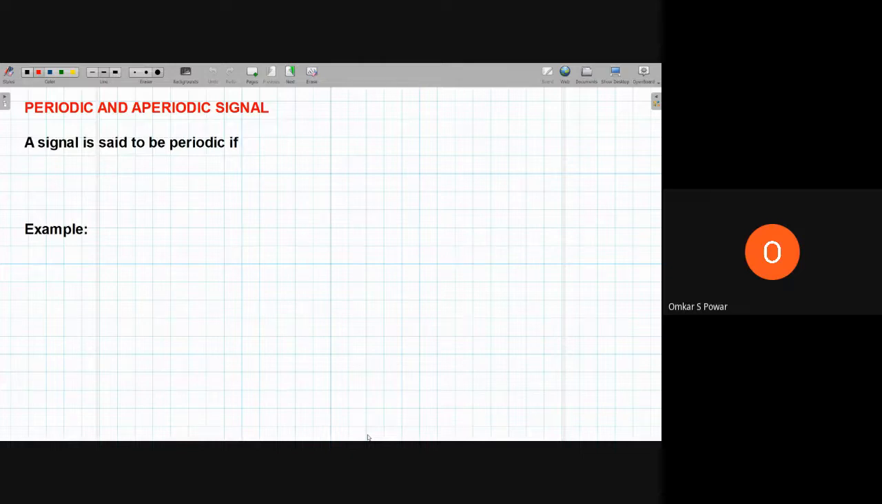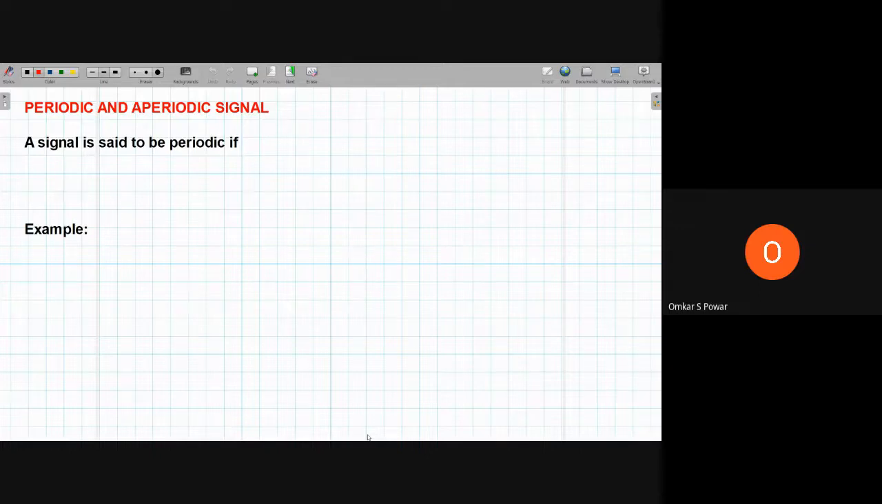Hello everyone. Today we will see the problems with respect to periodic and aperiodic signals. A signal is said to be periodic if it repeats. For example, RCB's losing streak in IPL. Every year it loses, so it is periodic in nature. But we will hope it will be aperiodic this time.